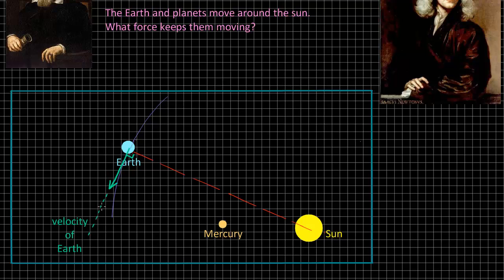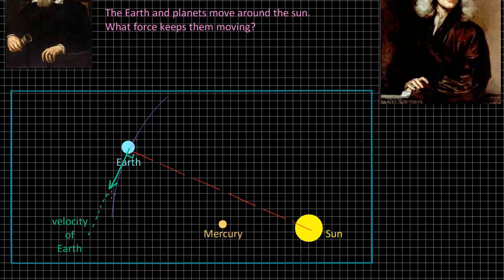This is a simple thing for you to check yourselves. Tie some keys, not very heavy ones, to the end of a string and then slowly twirl the keys around in a circular path. Let go of the keys and see which direction they move in. You will see, as in this example here, that just as if it was the gravitational pull of the Sun that ceased to exist, when you let the keys go, the keys will not fly off in a direction away from your hand. They will fly off in a direction tangent to the circle that they were moving in.